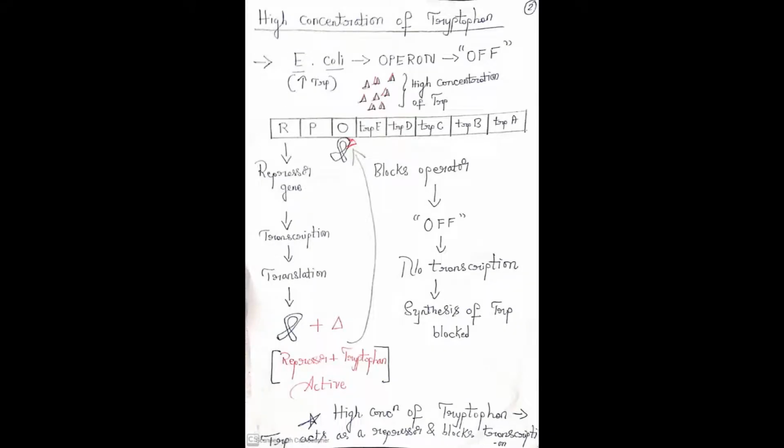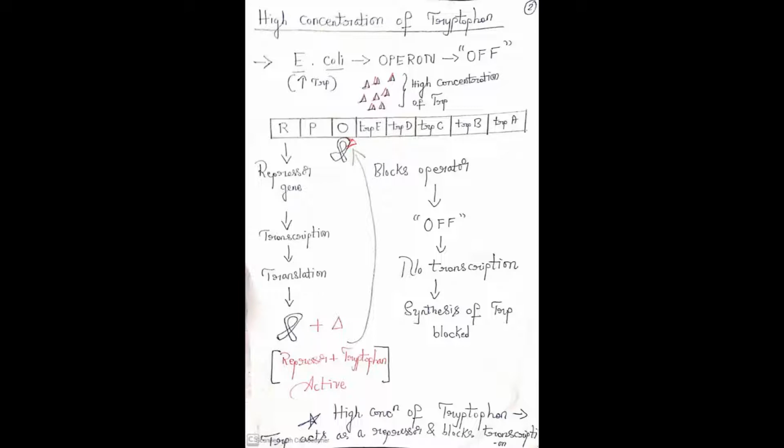Now observe the heading, high concentration of tryptophan. If there is a high concentration of tryptophan, the operon system must be off. Already tryptophan is present in the cell, so E. coli need not prepare tryptophan again. So the operon system must be off. But here, as I already told you, you are studying the tryptophan repressor mechanism. Why? Because just observe the structure.